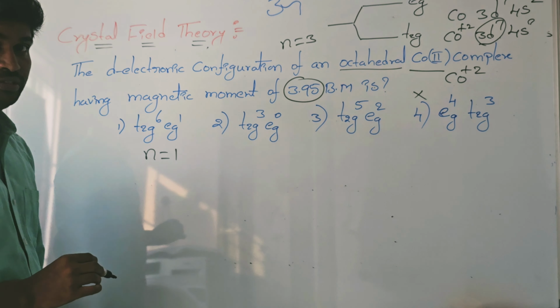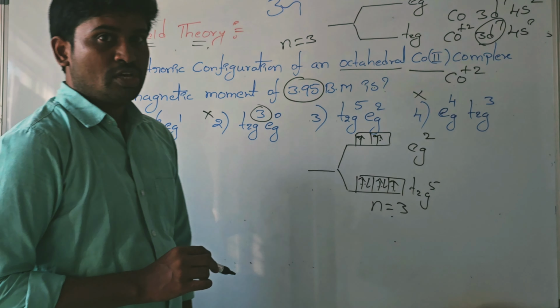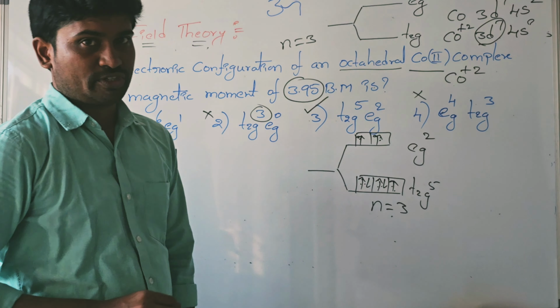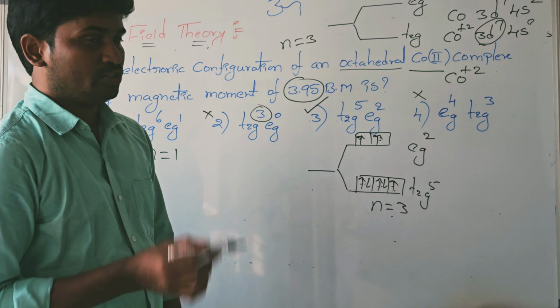T2G5 EG2. So 1, 2, 3, 4, 5, 6, 7. Here the T2G has 5 electrons and the EG has 2 electrons. How many unpaired electrons here? Unpaired electrons 3. So Bohr magneton value 3.95. This is the correct electronic configuration. Okay, now students, go to the next question.